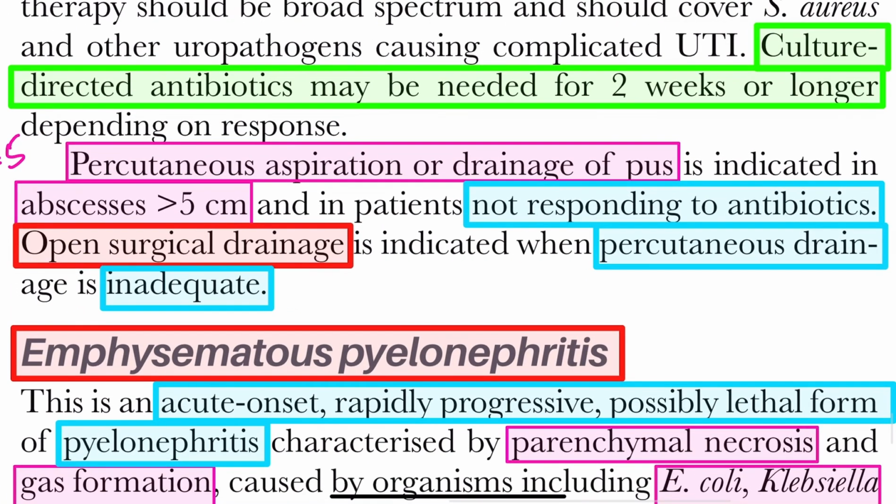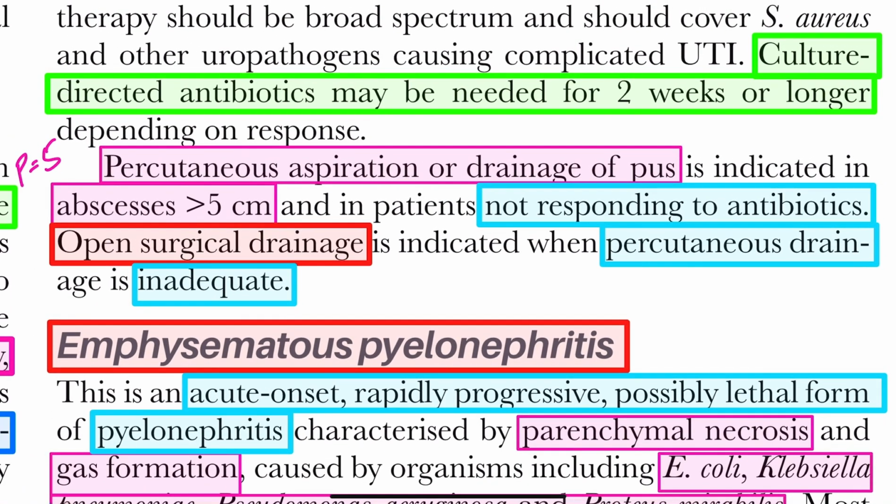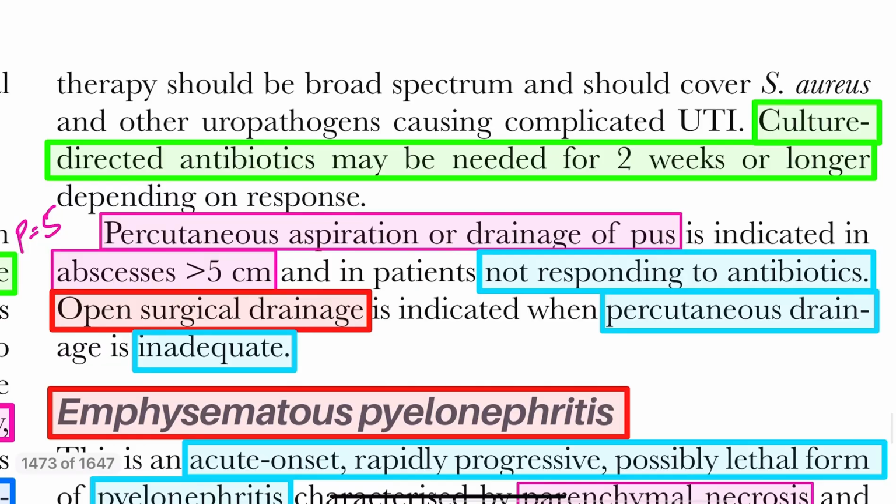Percutaneous aspiration is needed when it is more than 5 centimeter. If it is not managed through percutaneous aspiration, we can go for open surgical drainage. And we can also give culture-directed antibiotic for at least 2 weeks or even longer.